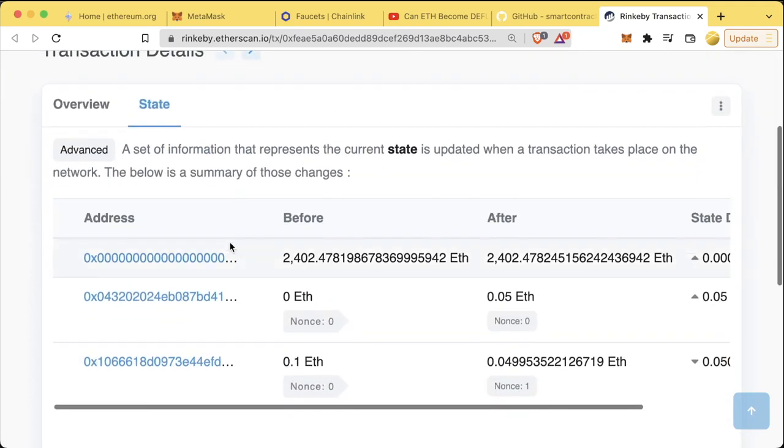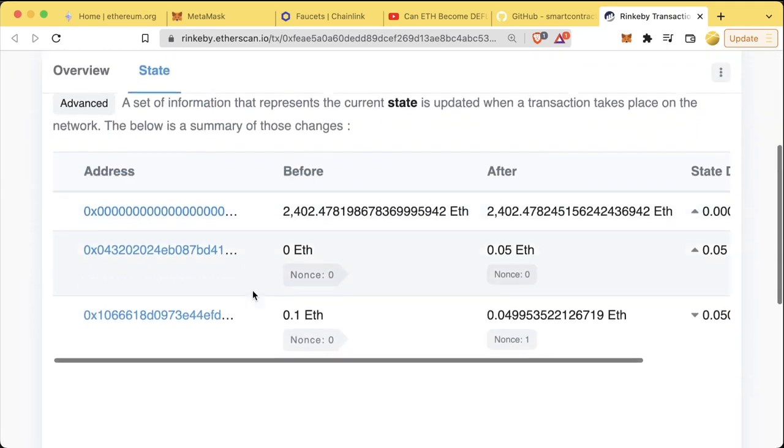You'll also notice that there's a state tab. This is an advanced tab, and it shows the different states that are changed based off of this transaction. We're going to ignore this one for now.